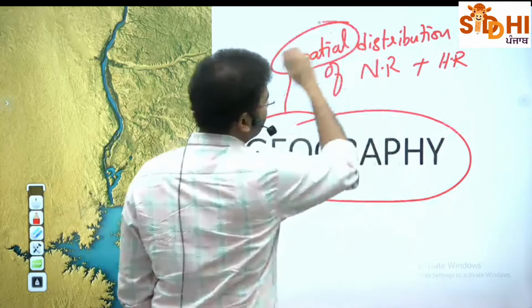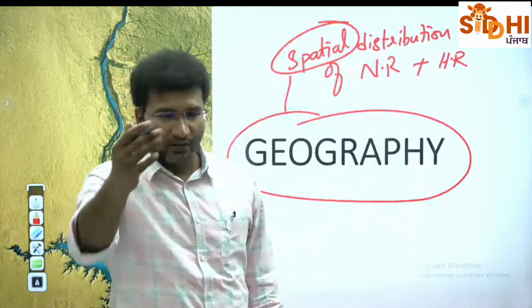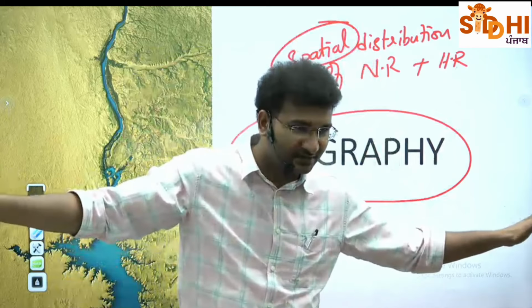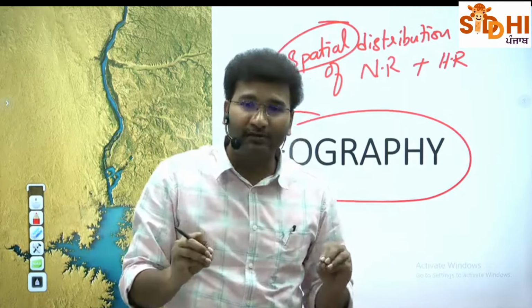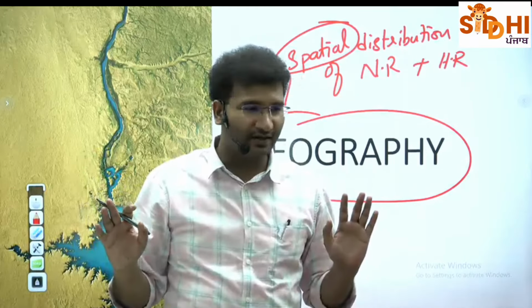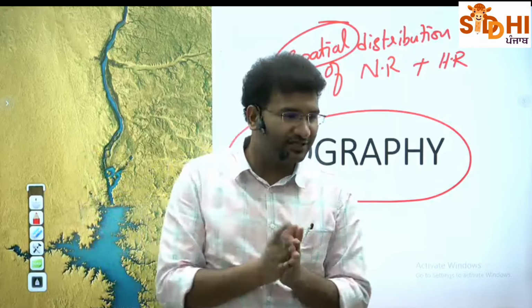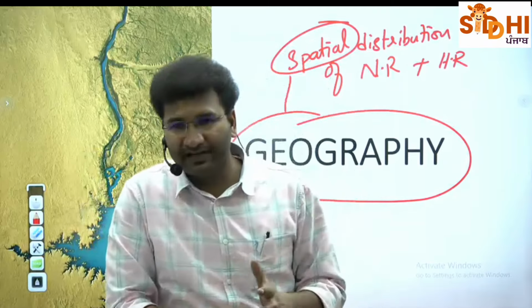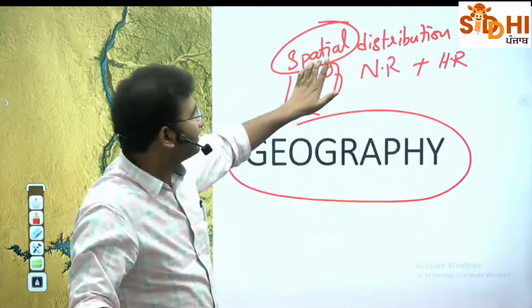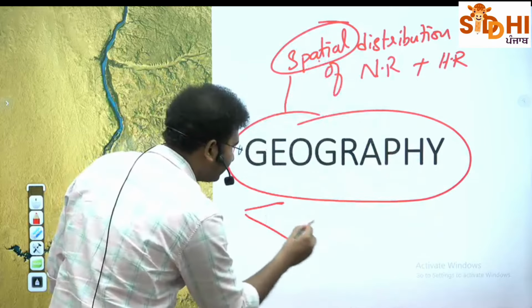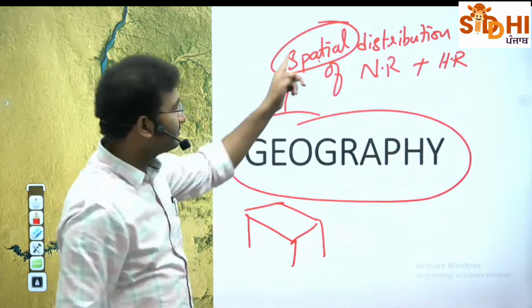So here the word spatial, what does he mean to say? Space. Okay? Spatial is space. Temporal means time. Okay? In geography, always remember 2 words. One, spatial means space, place. Okay? For example, if I take this space as Chandigarh, what is the spatial distribution?